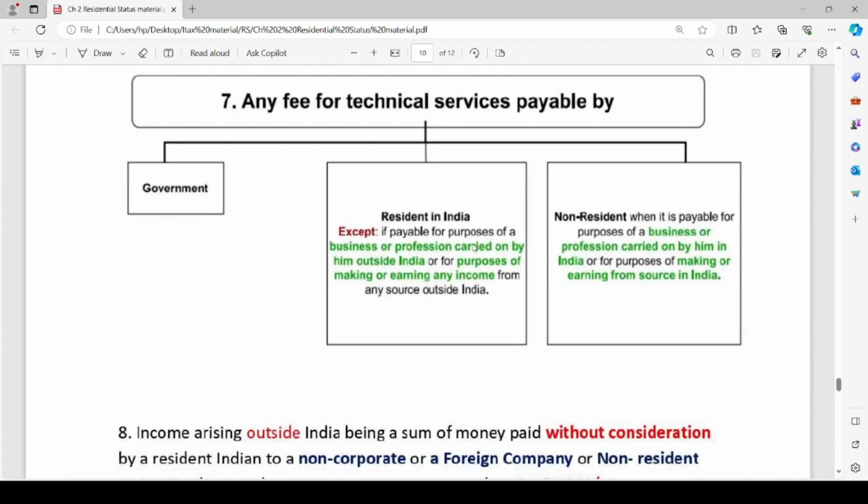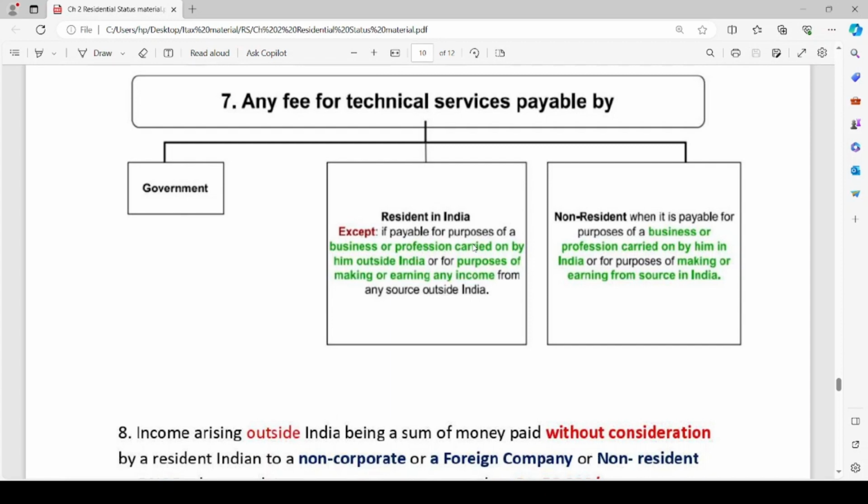Then the seventh point is any fee for technical services payable by Government of India and payable by resident in India. These are considered to be incomes deemed to accrue or arise in India. But there is an exception, that is, if the resident in India pays any fee for technical services for the business or profession carried on by him outside India or for purpose of making or earning income from any source outside India.